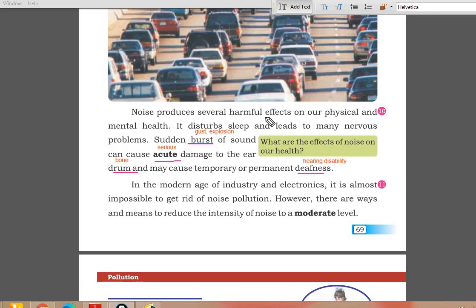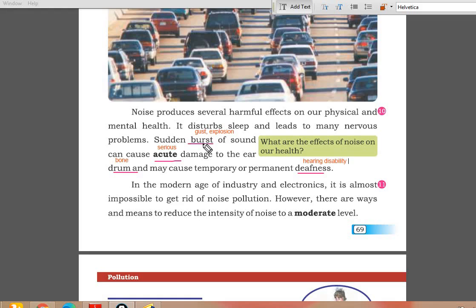Noise produces several harmful effects on our physical and mental health. Okay, हमारी जिस्मानी और ज़हनी हेल्थ जो है उस पे असरअंदाज होती है नॉइस. It disturbs sleep and leads to many nervous problems. ऐसा भी दिमागी प्रॉब्लम्स का बायस बनती है. Noise burst, sudden explosion, gust.